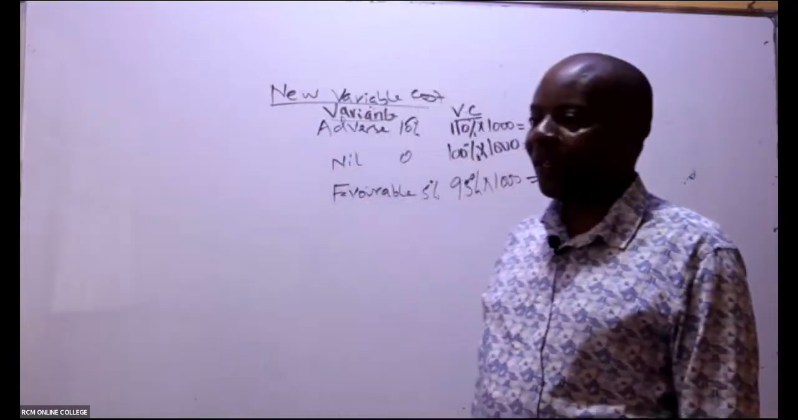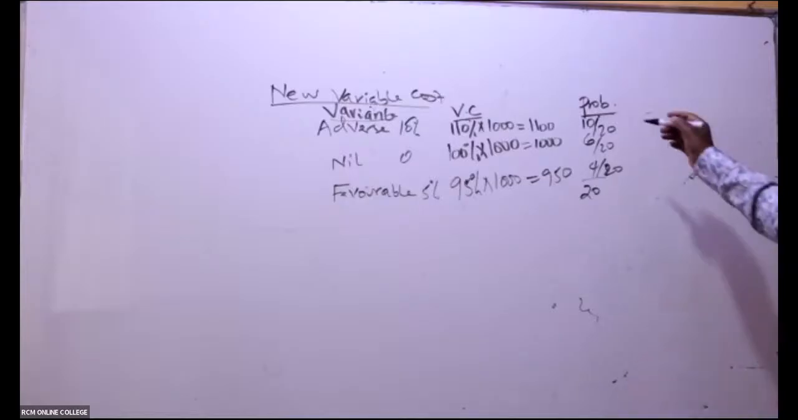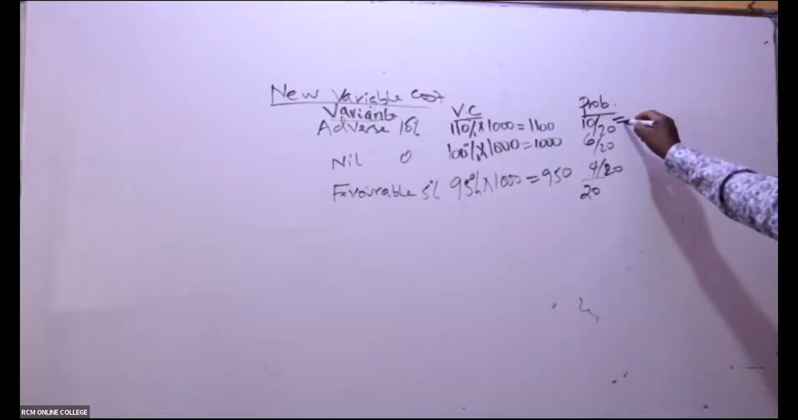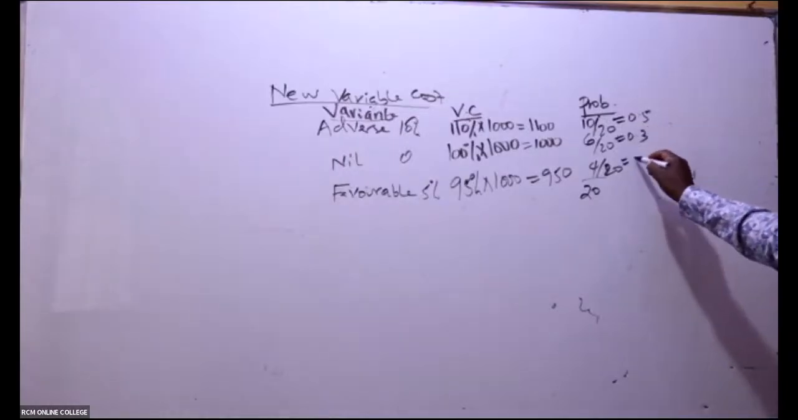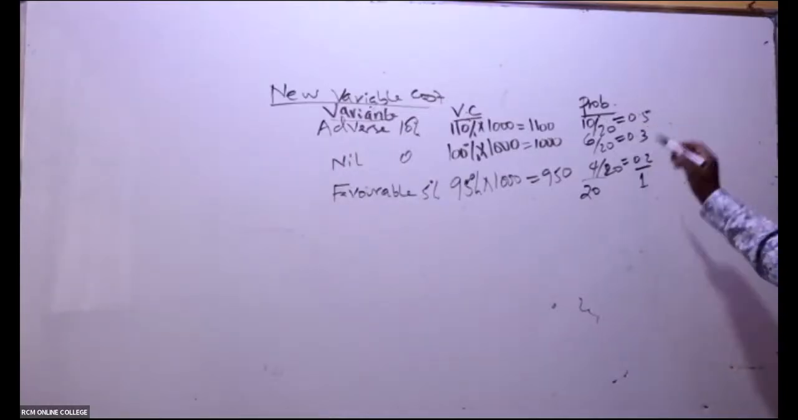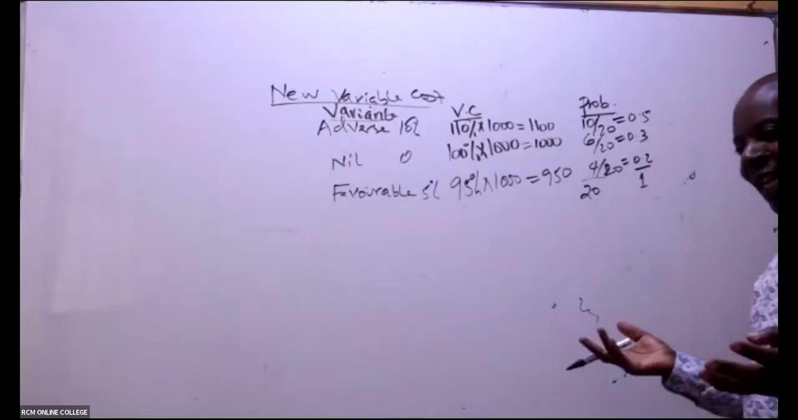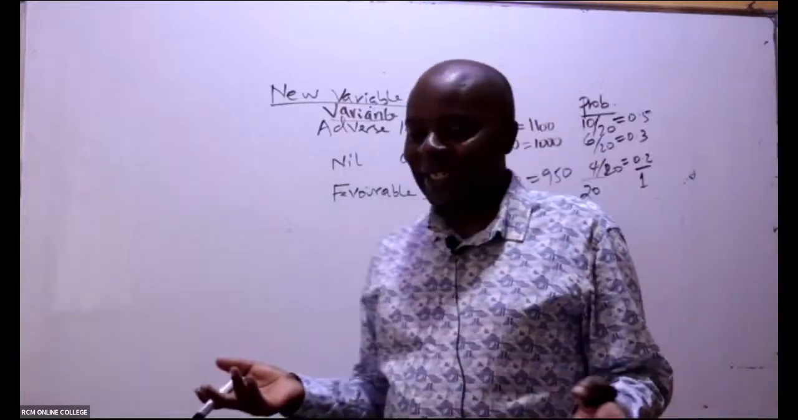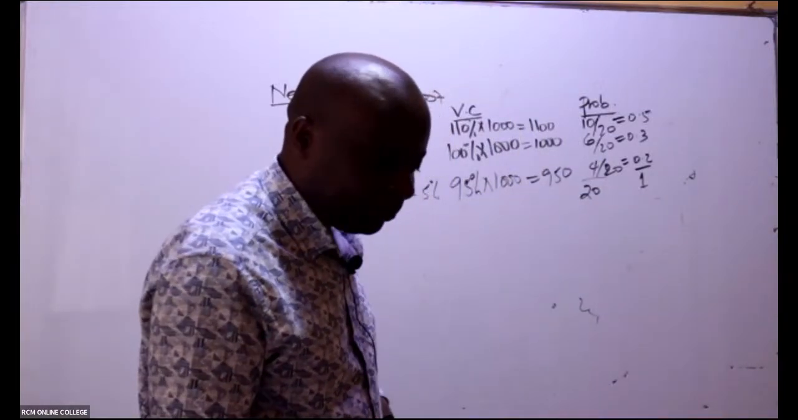Yeah, great. So then can you kindly give me this? 10 over 20 is 0.5 in terms of probability. This will be 0.3. This will be 0.2, giving me 1. As usual, all probabilities shall add up to 1. So then can you kindly give me the expected variable cost?